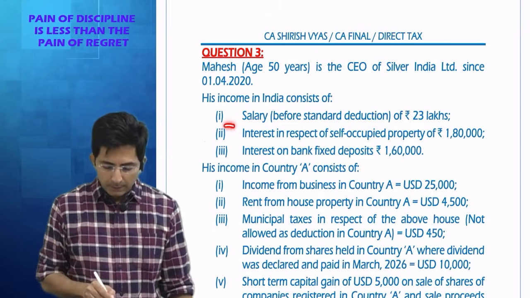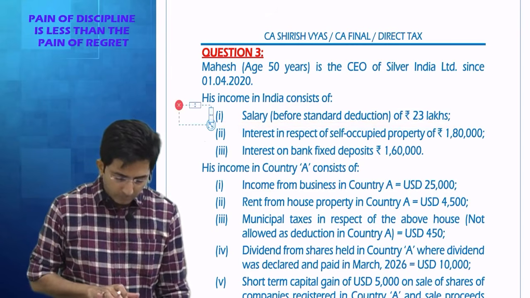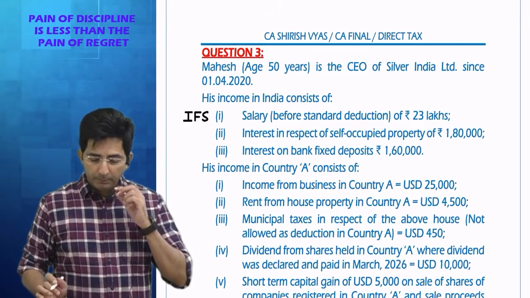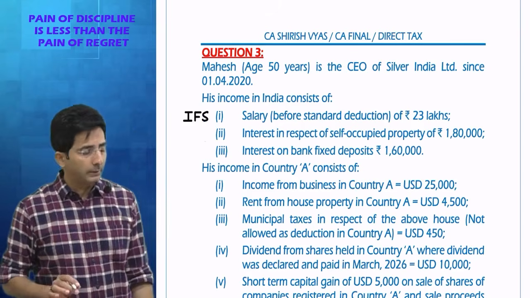So tell me, what is the first income? Salary. This will come in which head? Income from salary. So write there IFS, income from salary. Then before standard deduction. So what is the standard deduction? Under the new regime it is 75,000.